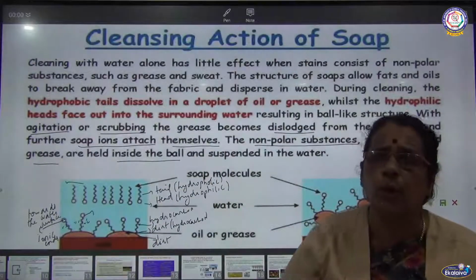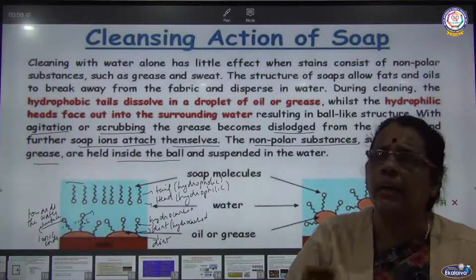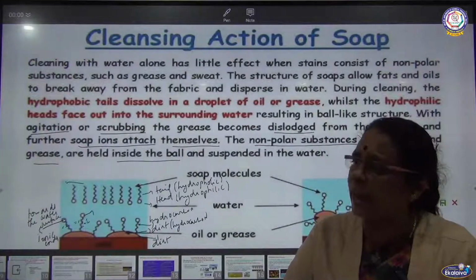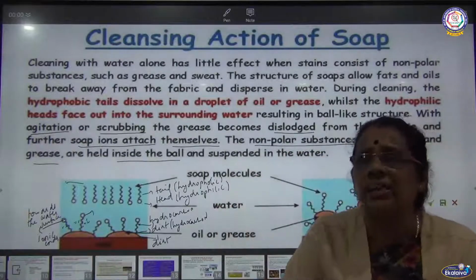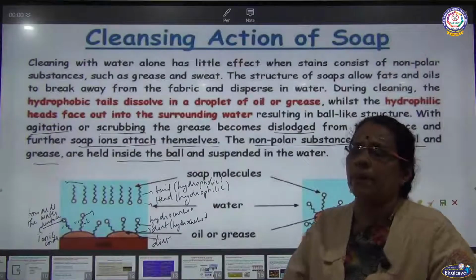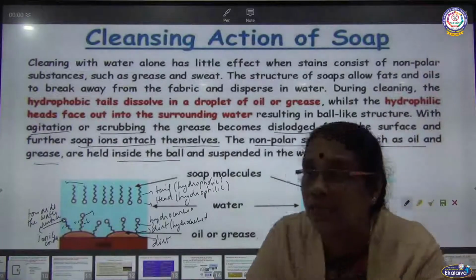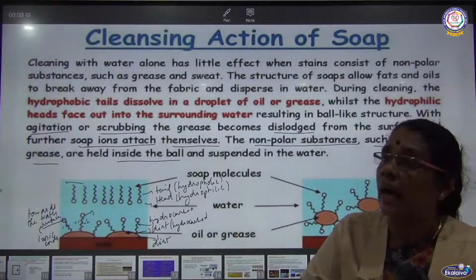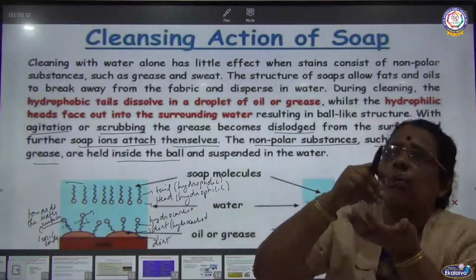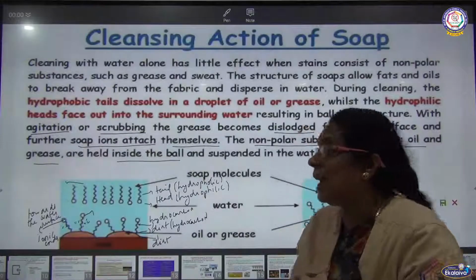The ball-like structures, I already told you. So what is happening to the oily or greasy dirt? By agitation or scrubbing, these oil particles or greasy particles become dislodged from the surface of the cloth, and they get accumulated in the balls, the spherical balls.